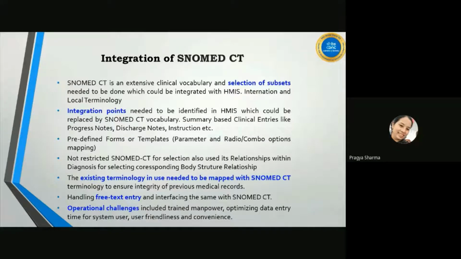After finding the integration points, we defined the ways to integrate SNOMED CT so as not to bother the end user and also keep our old data within the standard format.